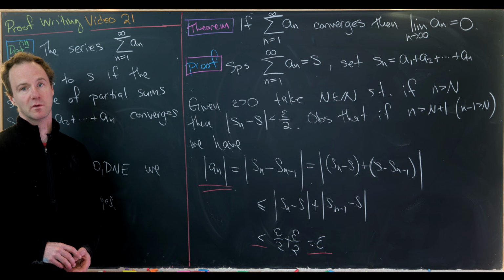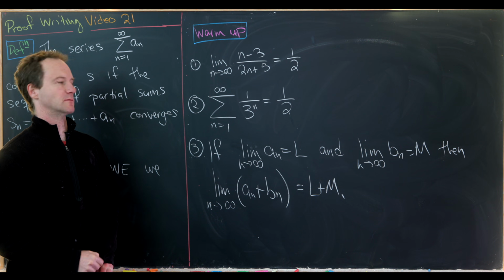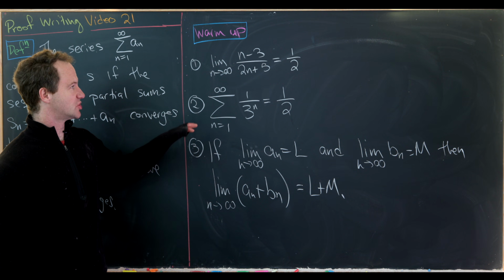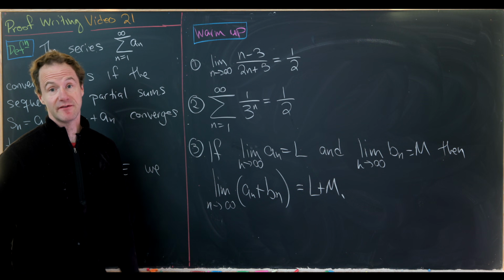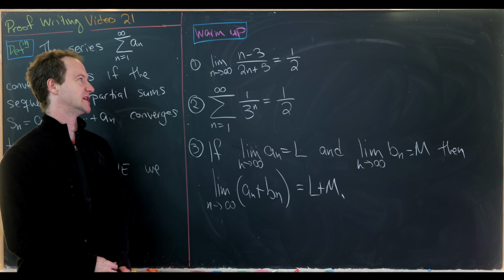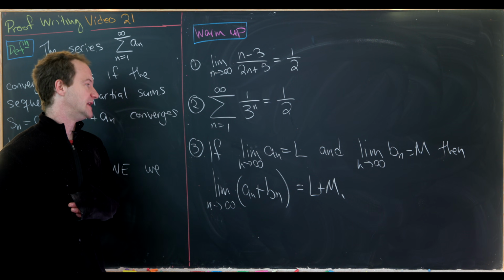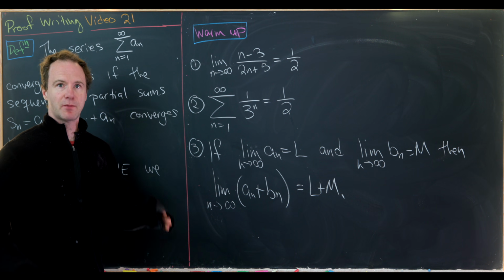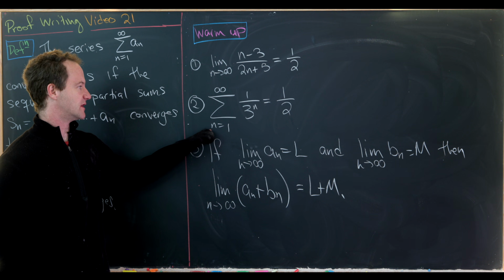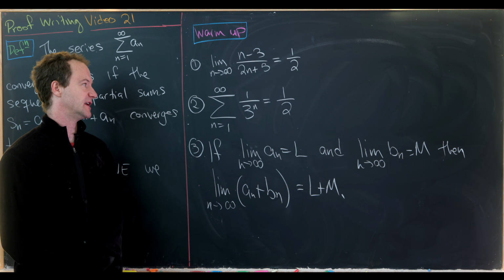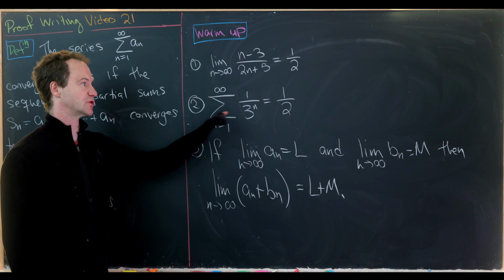Okay, so now I've got some warm-ups for you. I've got 3 warm-up problems for you. The first is to show, using the epsilon N definition of a limit of a sequence, that the limit as n goes to infinity of n minus 3 over 2n plus 5 is 1/2. Next, show via partial sums and stuff like that, that the sum as n goes from 1 to infinity of 1 over 3 to the n is equal to 1/2.